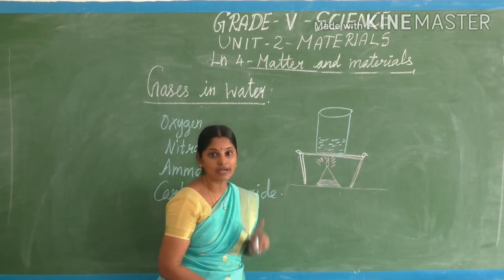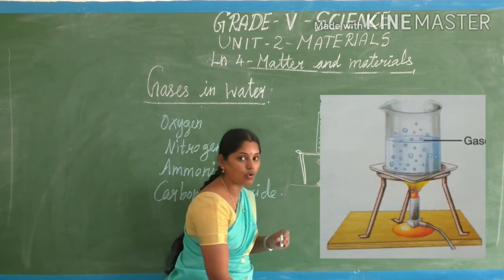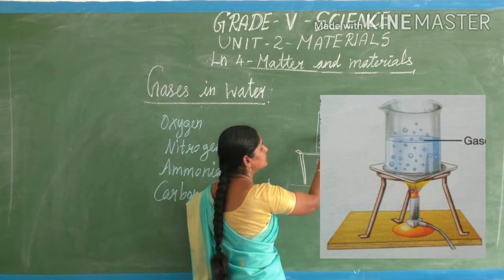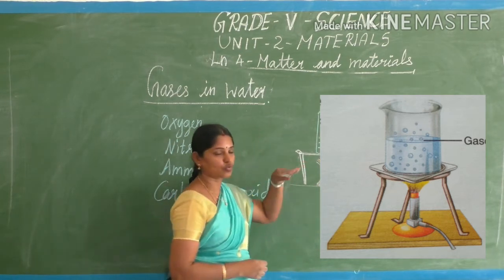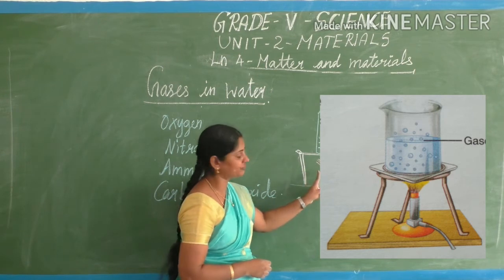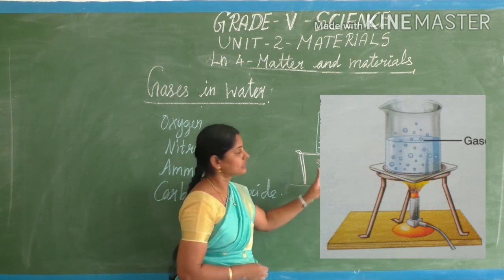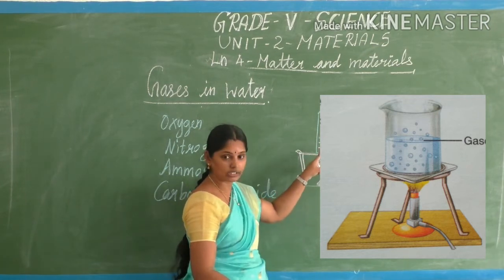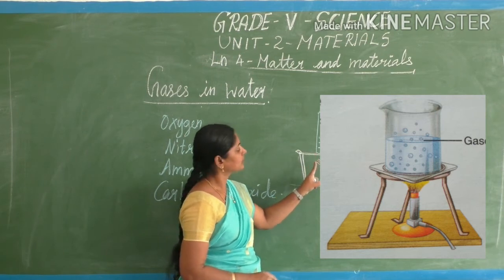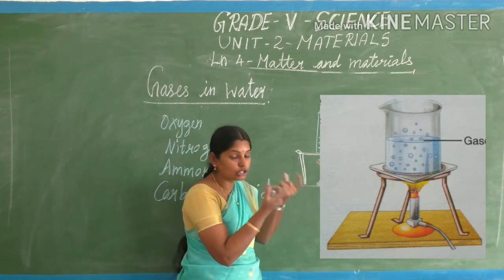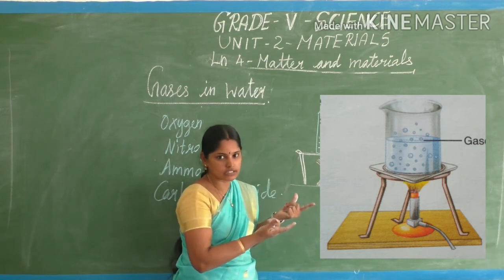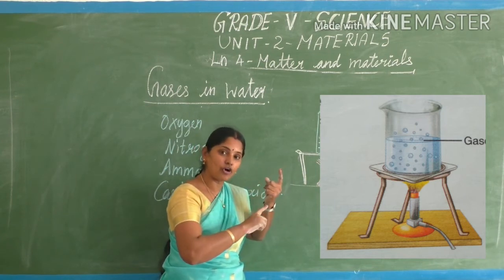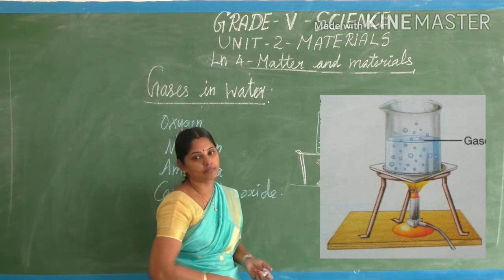You can do it at home and check. If we heat the water, have you noticed the surface water gets disturbed and bubbles come out if we keep on heating it? What is in that beaker? Water. This we call a beaker. So the water is heated, it absorbs the heat. The water molecules absorb the heat. Those molecules get bubbled, and from the liquid form it changes to gaseous form.